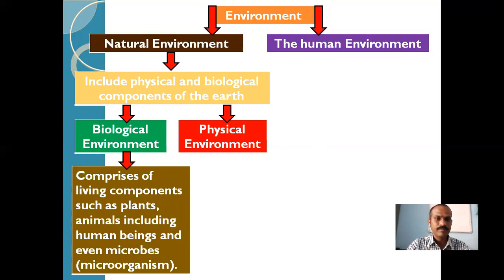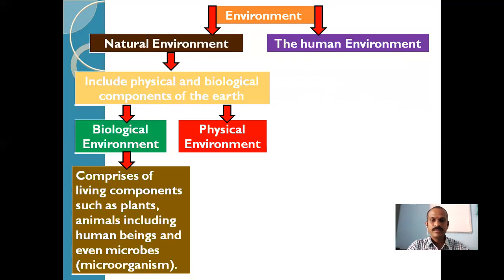Biological environment comprises of living components. All the living components that are included in the biological environment are the plants, animals, including human beings, and even microbes, that means the microorganisms. It means the very small and smallest living beings on the earth, that hardly we can see with our naked eyes.